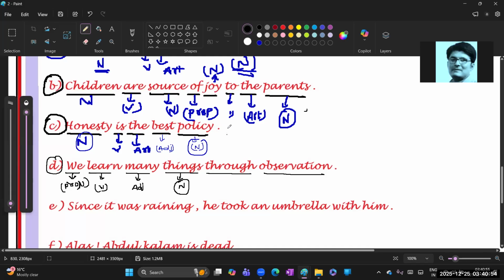Okay. Next, through is going to refer to the preposition. Okay. I will explain the remaining parts of speech also, but for a better idea, along with nouns, we are going to get a brief information about the remaining parts of speech also. Next, observation. Observation is also a noun, beta. Clear? Chalo. Next, go to the next question.